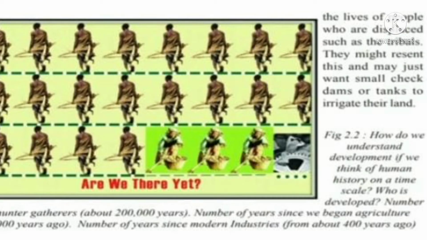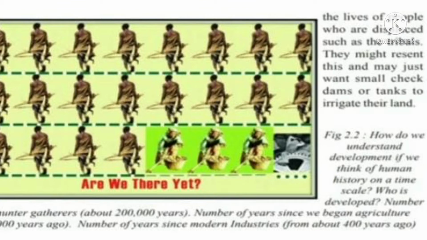See students, see this picture. How do we understand development? If we think of human history on a time scale, who is developed? The number of years as hunter-gatherers is about 2 lakh years. The number of years since we began agriculture is 12,000 years.